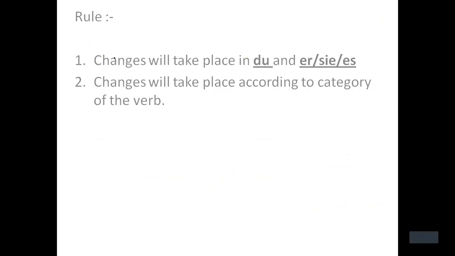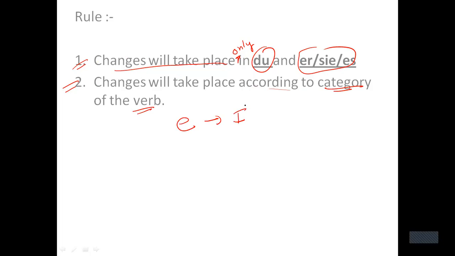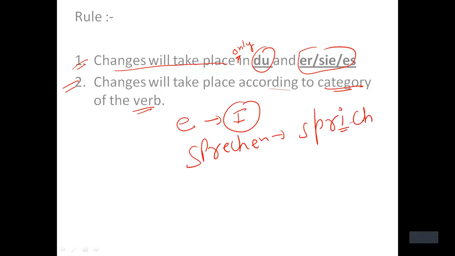All right, so here I have written rules for you also. The change will take place only in du and er/sie/es form. And the second point is that changes will take place according to the category of the verb. Like I have changed from E to I, like in the expression I have written sprich, and then the ending, whether E or ST or T or EN, that depends, right? So this E to I change will depend on the category.